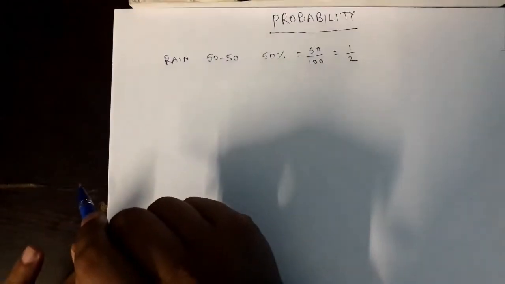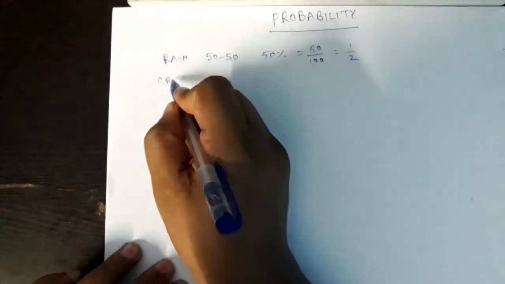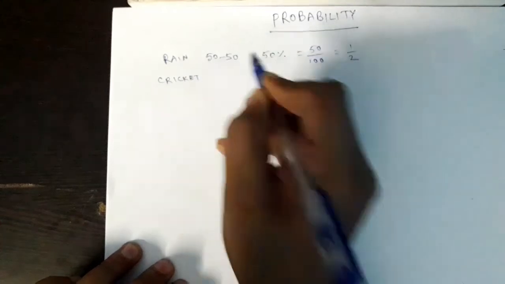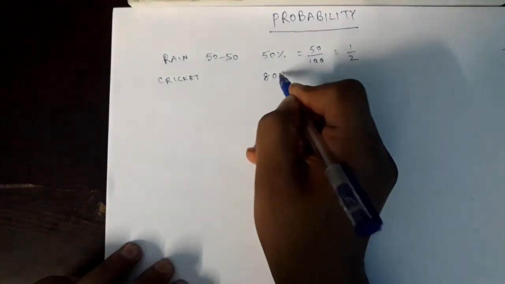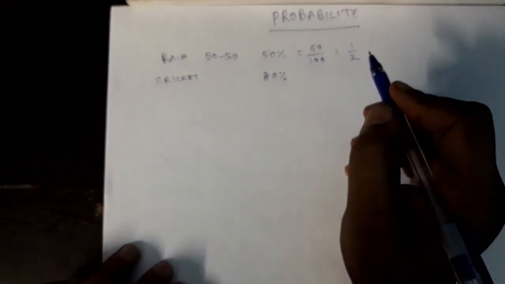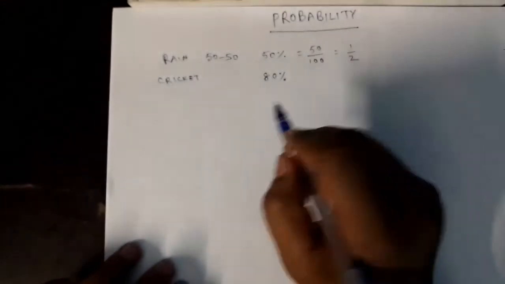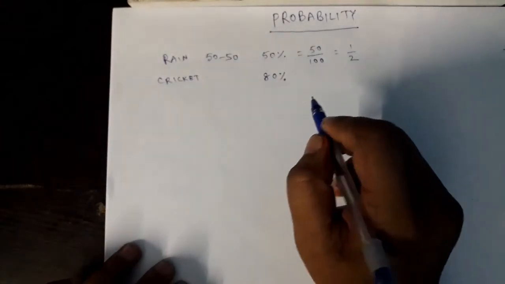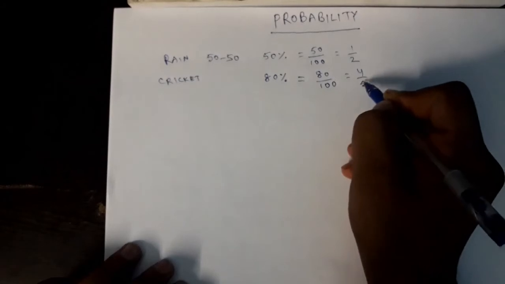Next, on another day, I asked him, Ramesh, will India win the cricket match between India and Bangladesh? He said yes, chances are 80%. There is an 80% chance for India to win the match because he knew that India was a better team than Bangladesh, right? So tell me what is the 80%? 80 per 100. That is, of course, 4 by 5. You can write it like this, right?